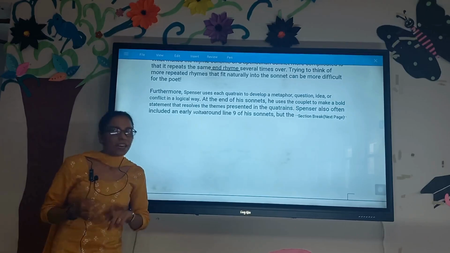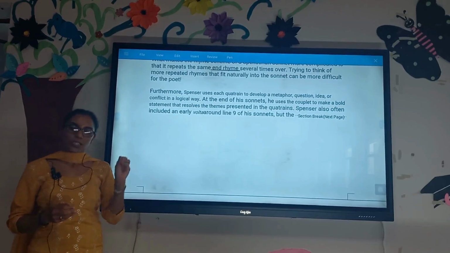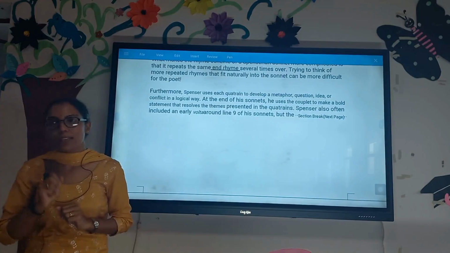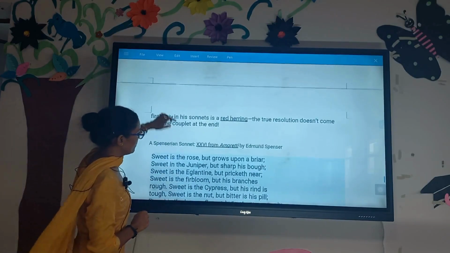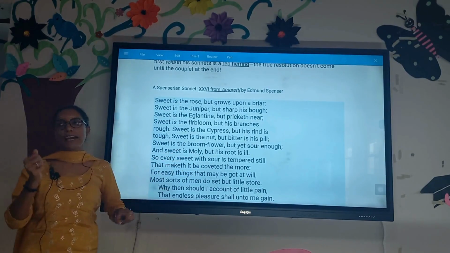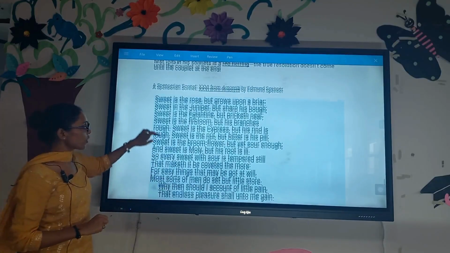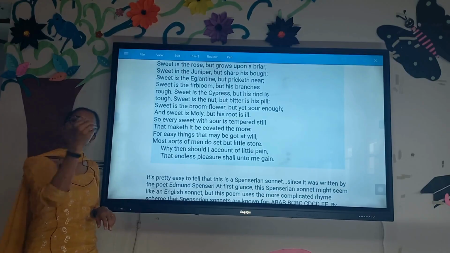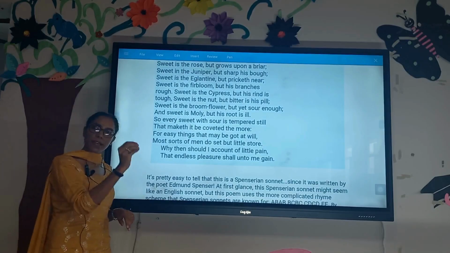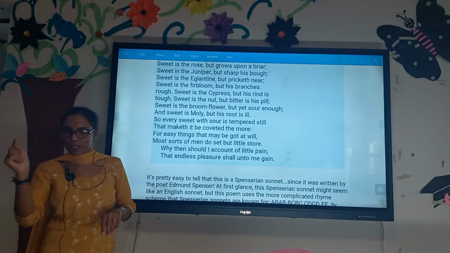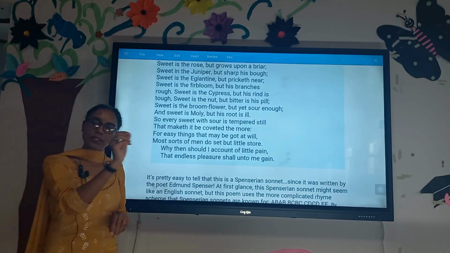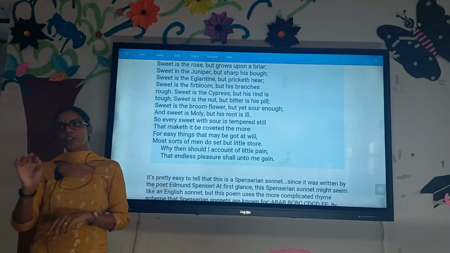The Spenserian sonnet is not different in theme or writing style from the other two styles. The only difference is that it gives a complex rhyme scheme. This is his famous poem Amoretti, where for the very first time we got our third kind of sonnet, the Spenserian sonnet. Instead of every alternate line rhyming with the preceding one, he had AB, then in the next 4 lines BC, and in the last quatrain CD, and the couplet has the rhyme scheme of GG.